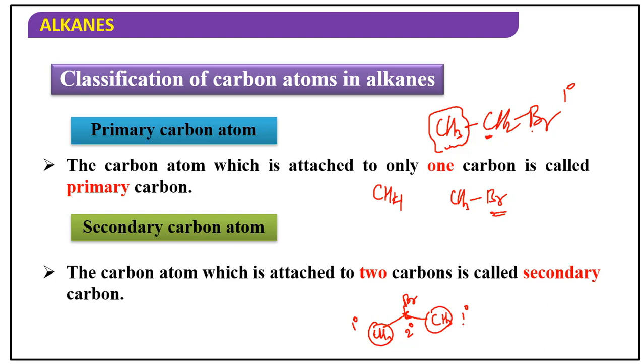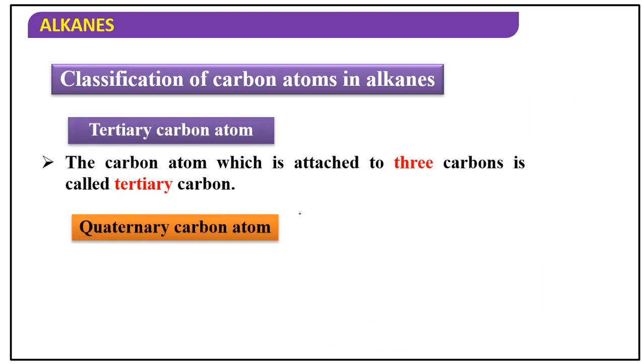So the terminal carbons are generally primary, the middle carbon may be secondary or tertiary. So this middle carbon is attached to only 2 carbons, don't count this bromine. So read the statement again, the carbon atom which is attached to 2 carbons is called secondary carbon.